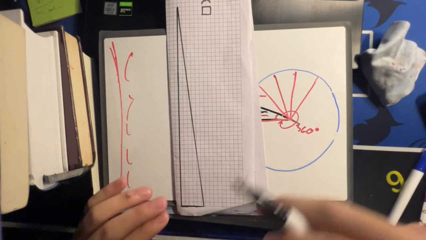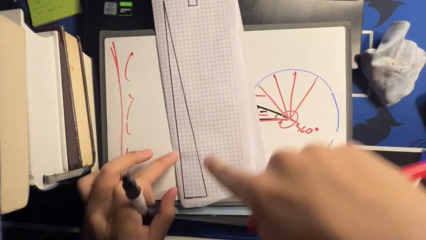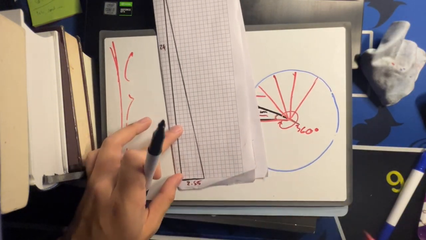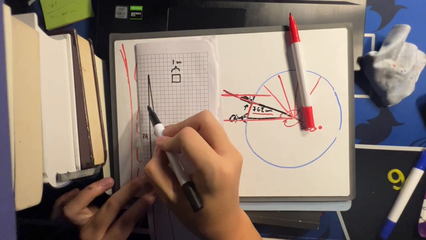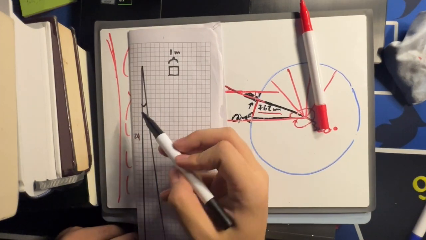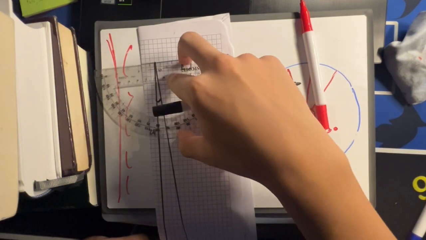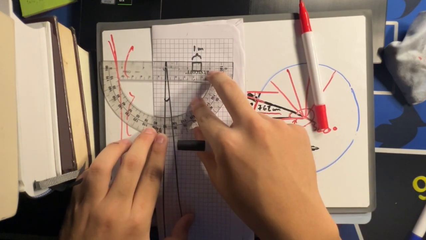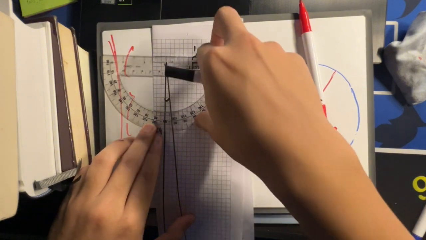This is a model of the tower and its shadow. So that's the tower and that's the shadow, 24 meters and 2.85. So this angle that we're trying to find would be over here. How can we do that? Well, grab a protractor and measure it. It is around 6 to 7. No, I did it wrong. Yeah, it's like 6 to 7.